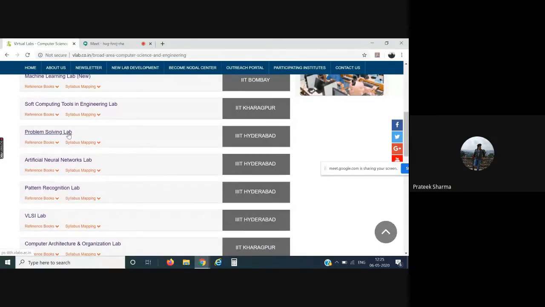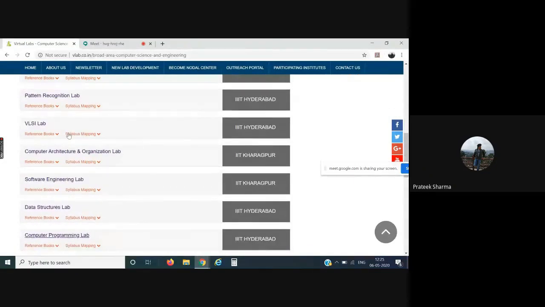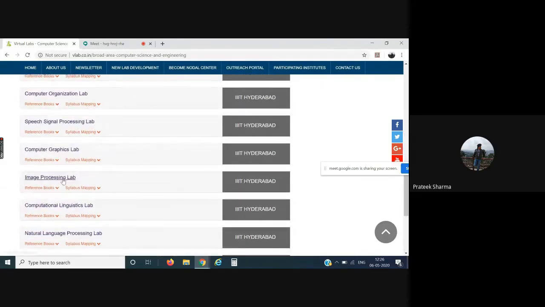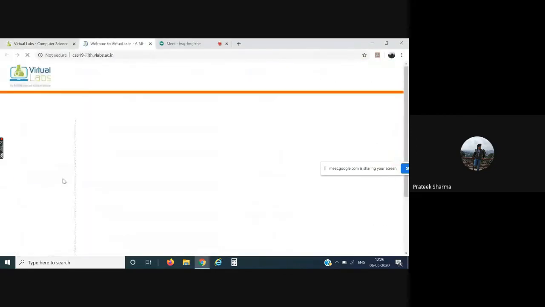Whereas in the computer programming lab, stepwise execution was happening, and you were able to see what the changes in the output are. Now one more lab, let me show it to you. We have this image processing lab. So I click on image processing lab.